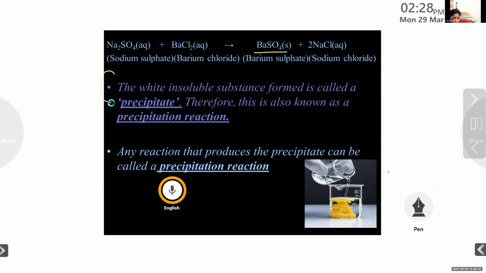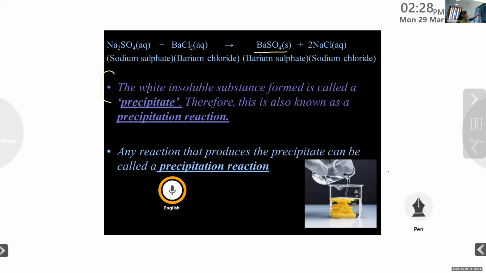The white insoluble substance formed is called a precipitate. Therefore, this is also known as a precipitation reaction. Any reaction that produces a precipitate can be called a precipitation reaction.